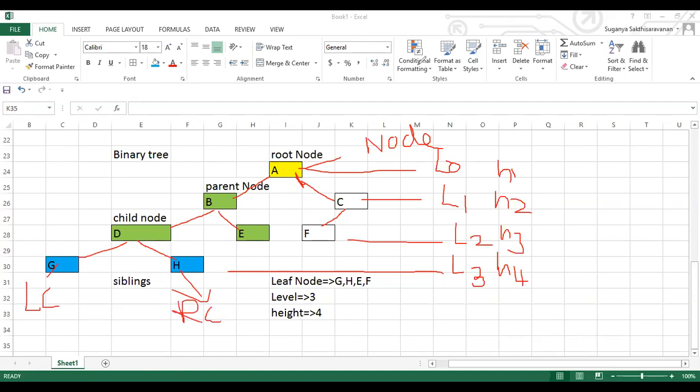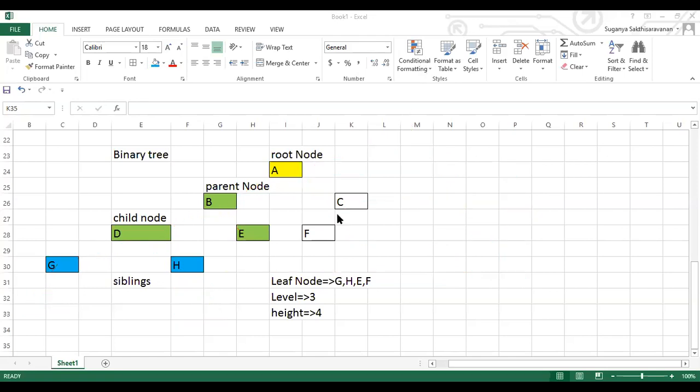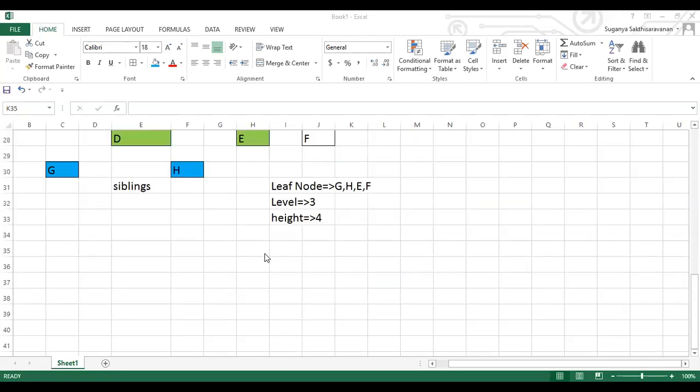So in a binary tree, the values can be anything, guys. I'll show you the creation of a tree. I can have values like 20, 40, 50, 60, 70, 80 and 10. This can be in any order.